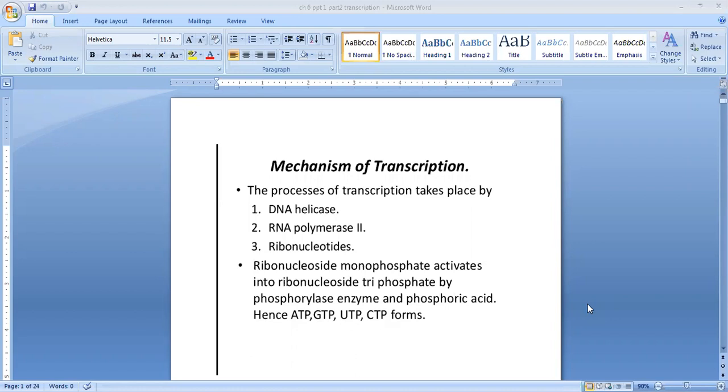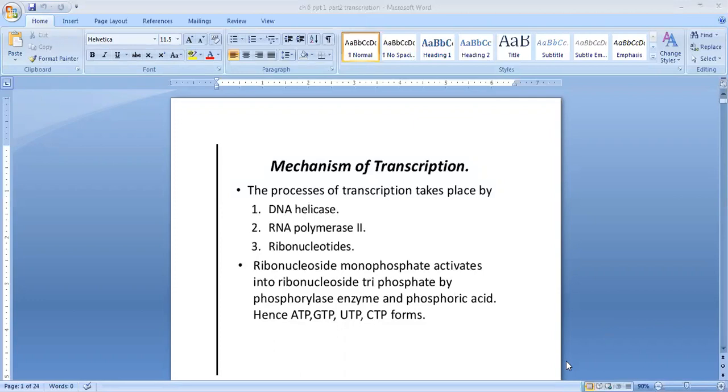The process of transcription takes place by DNA helicase, RNA polymerase 2, and ribonucleotides. So these are three enzymes: DNA helicase, RNA polymerase 2, ribonucleotides. Ribonucleoside monophosphate activates into ribonucleoside triphosphate by phosphorylase enzyme and phosphoric acid.